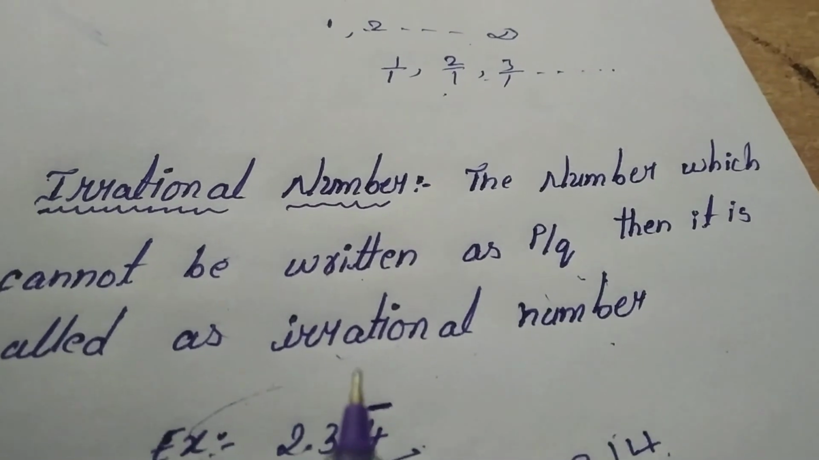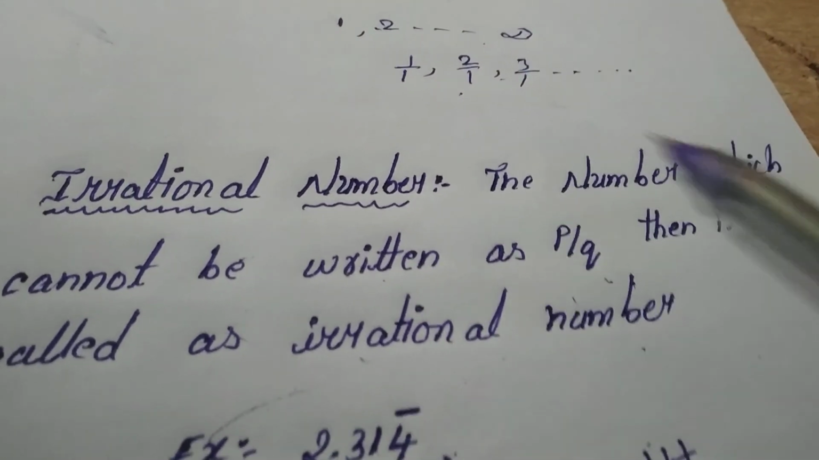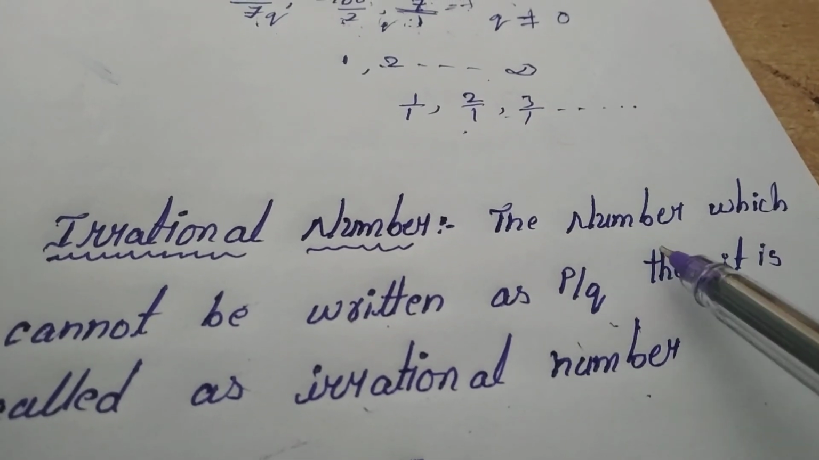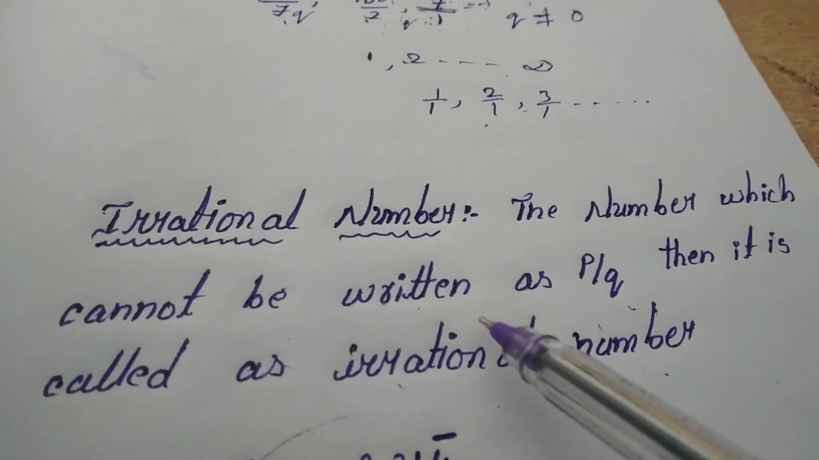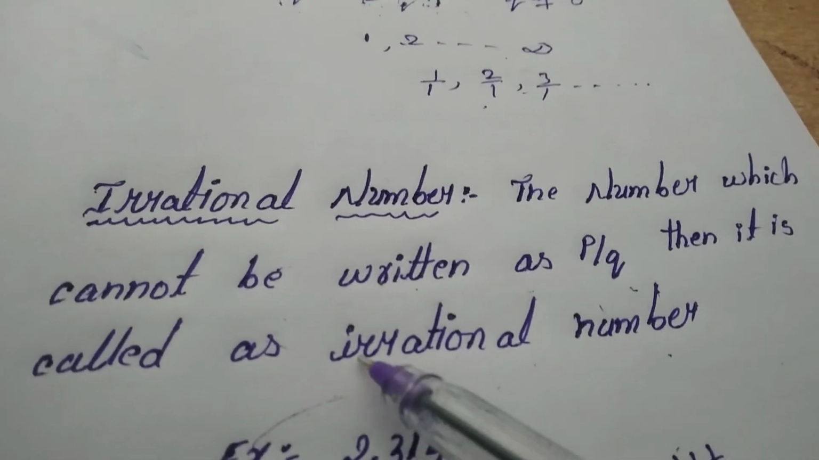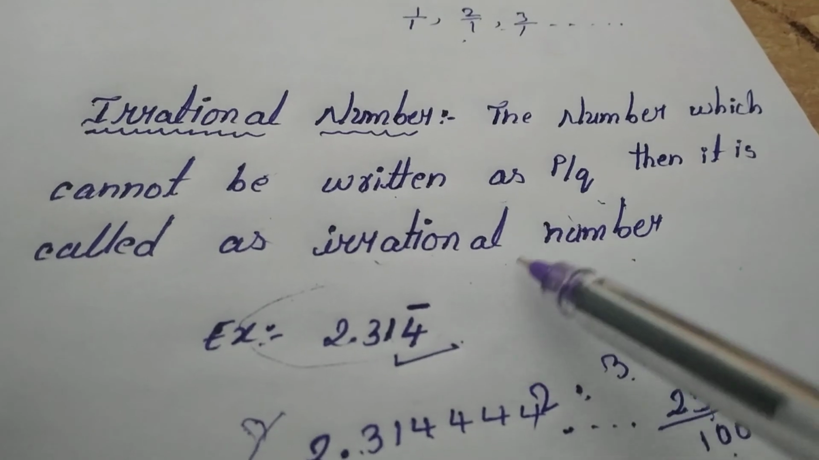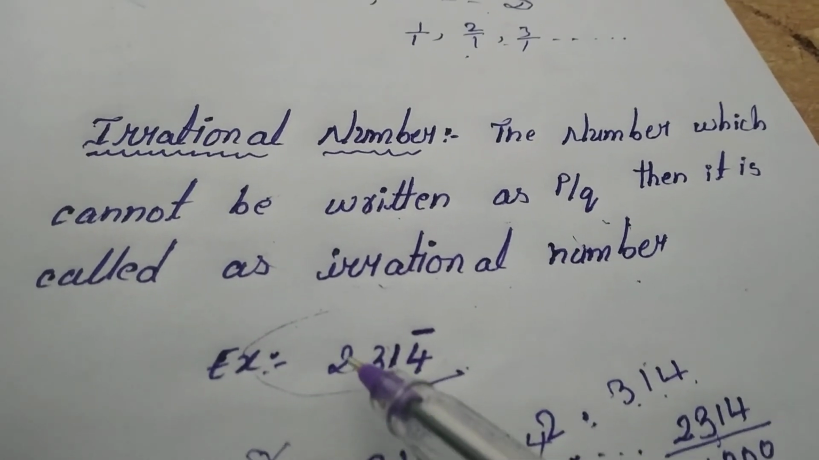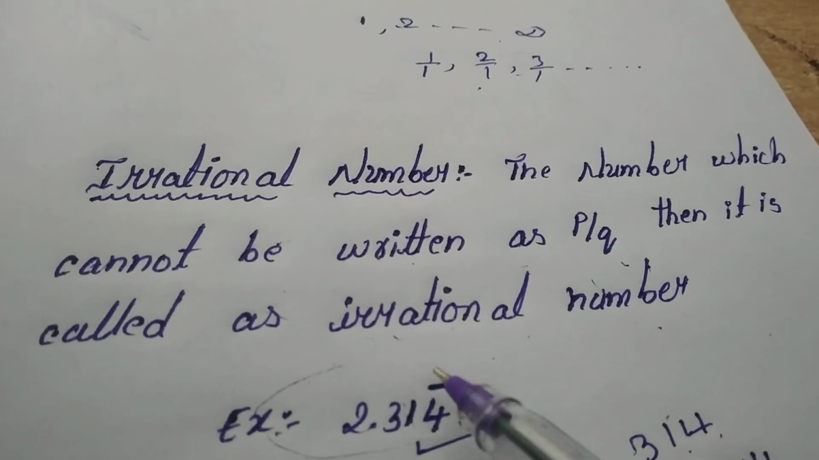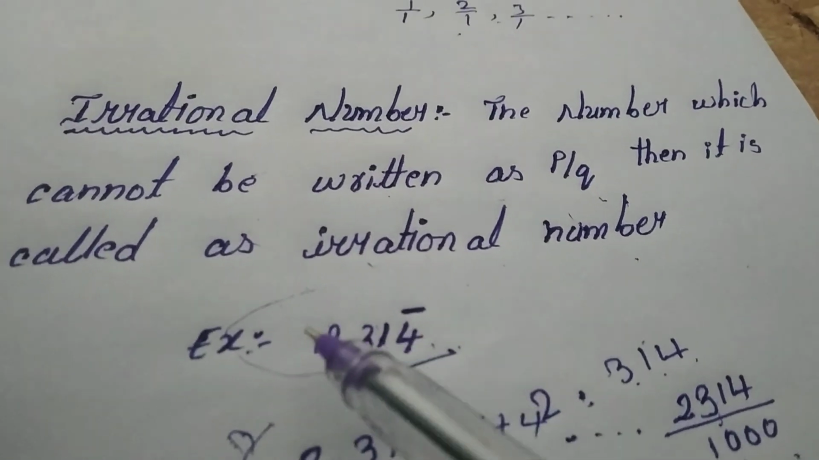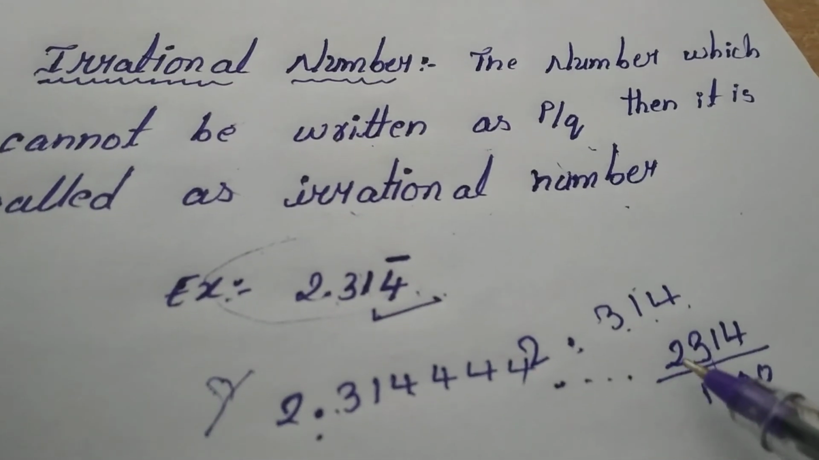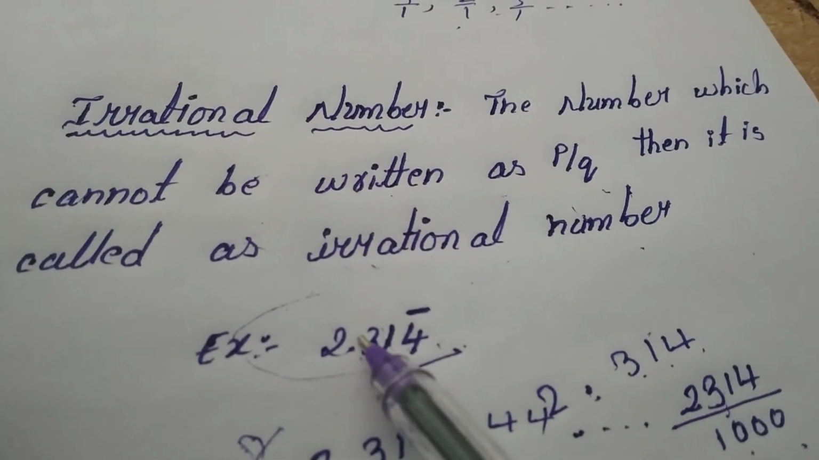What is an irrational number here? The number which cannot be written as p by q is called an irrational number. What is an irrational number? Example is 2.314 bar. When the bar is not there, we can write it in p by q form. If you remove the decimal, we can write it.